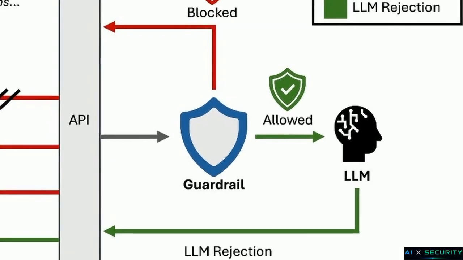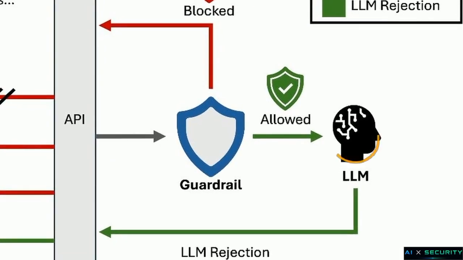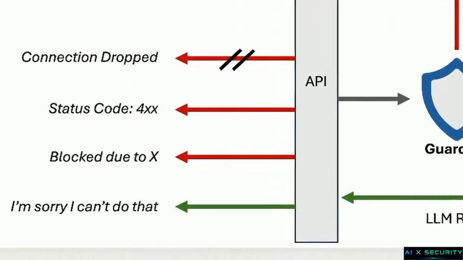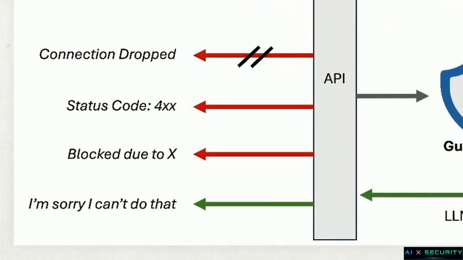Notice how the red and green return arrows originate from entirely different layers of the system, the guardrail and the LLM, but arrive back at the attacker looking identical. To execute this camouflage, a guardrail will often return a standard HTTP 200 OK status code, attaching templated text like, "I'm sorry, I can't do that." It perfectly mimics the natural safety refusal of the underlying LLM.